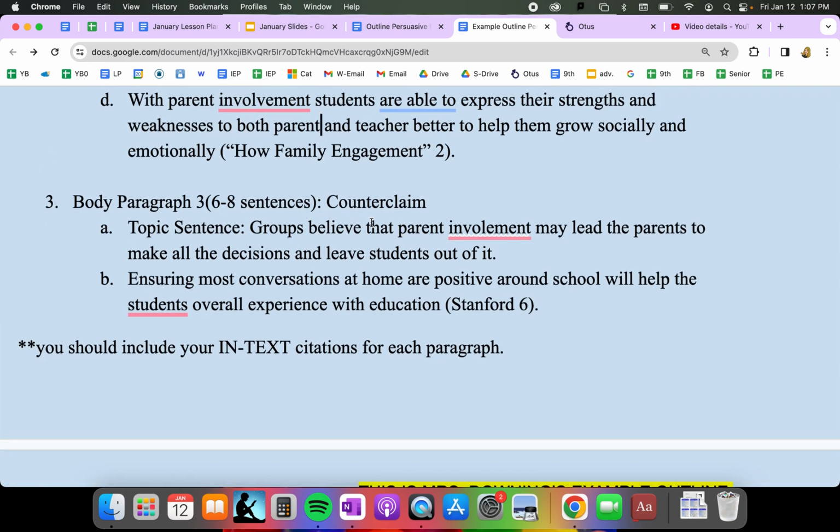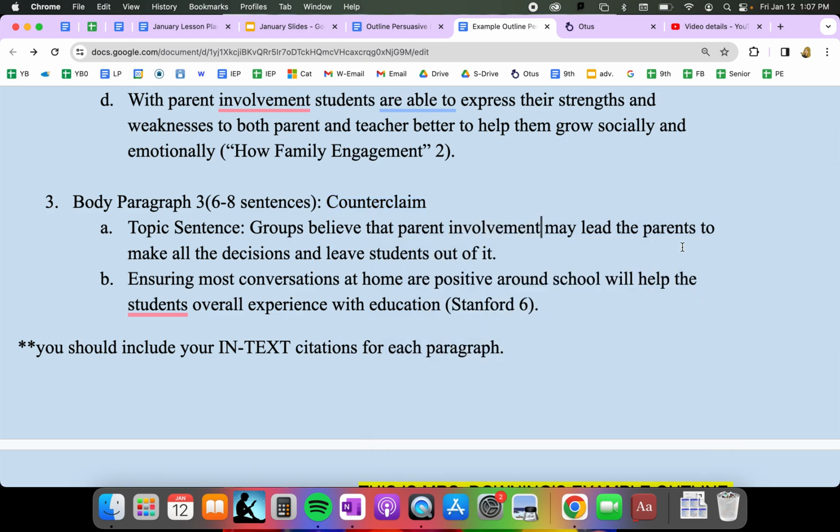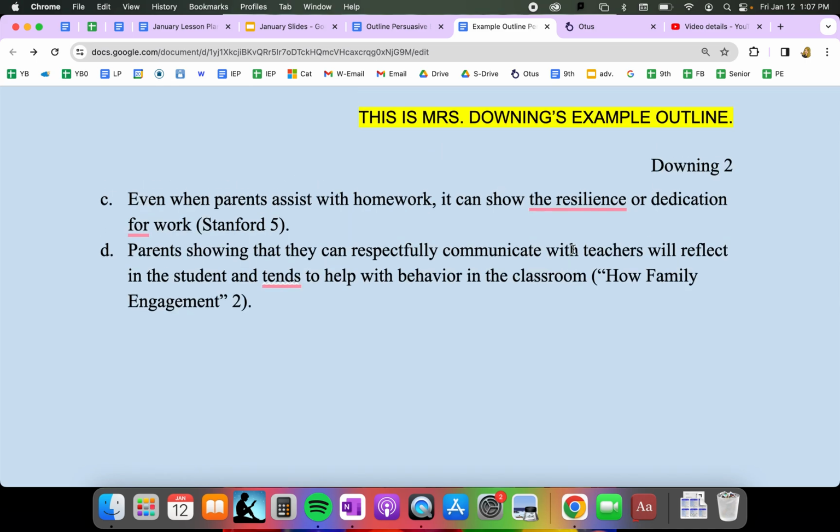In my third paragraph, this is where I address the counterclaim. So in the counterclaim, some groups believe that parent involvement may lead the parents to make all decisions and leave students out of it. So my job is to present information as to why that's still not true. So ensuring all conversations at home are positive around school will help students' overall experience with education. Sorry, this needs to have a "and" and then again, I have my in-text citation after it. Same thing here. It just continues down from there.